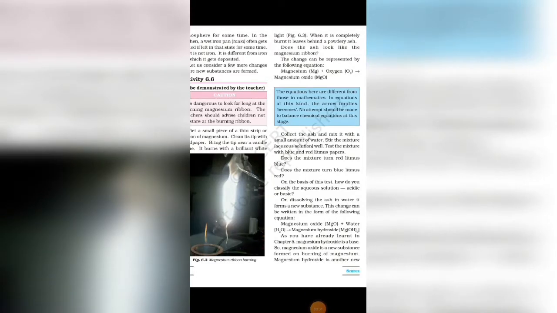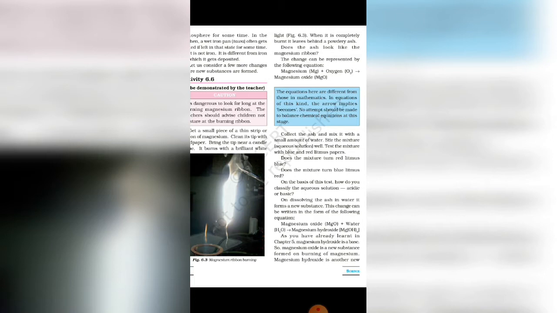Hi students, in this video I am going to explain to you a few examples of chemical changes. Already in yesterday's Zoom session we discussed the rusting of iron and burning of magnesium. As you know, magnesium burns with a bright light and gives a powdery ash. Here, during the burning of magnesium, the reaction takes place between the magnesium and oxygen, and magnesium oxide formation